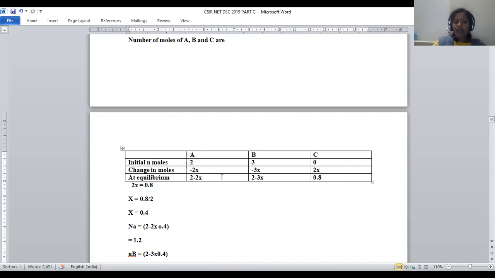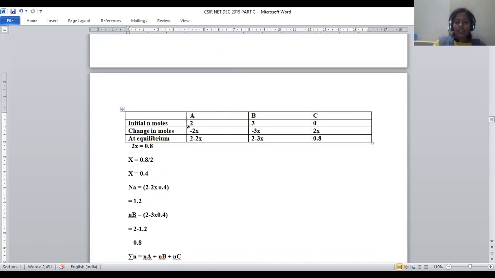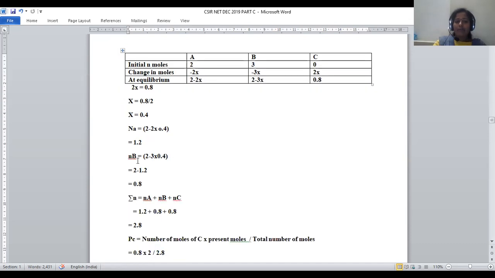If we substitute this x value, we will get the number of moles of A, B, and C. When we go with 2 minus 2x, substituting x, 2 minus 2 into 0.4 becomes 1.2. That is nothing but the number of moles of A at equilibrium. The number of moles of B at equilibrium is 2 minus 3 into 0.4, which will be 0.8, right?